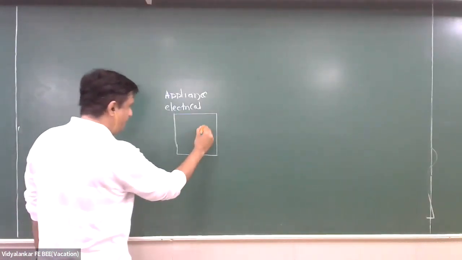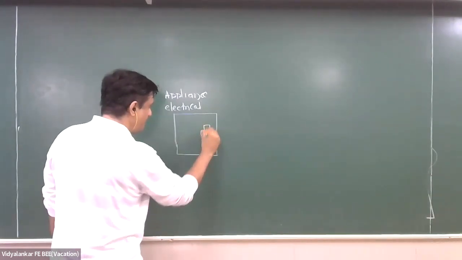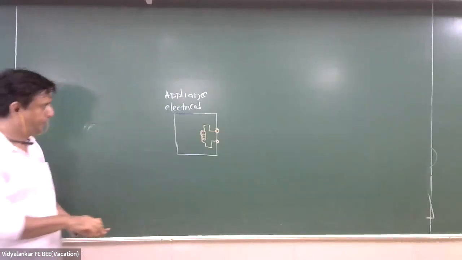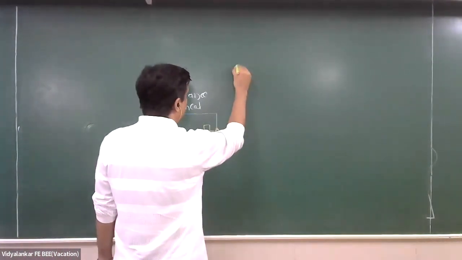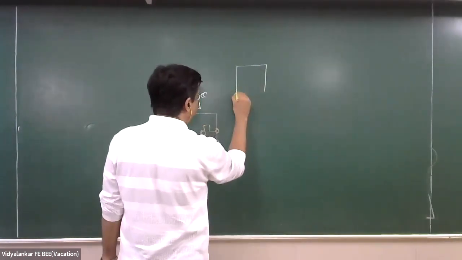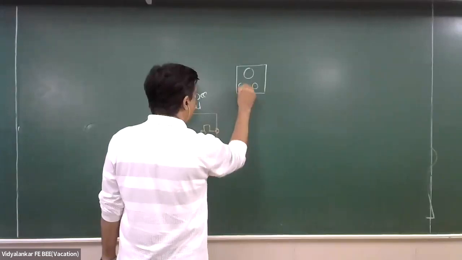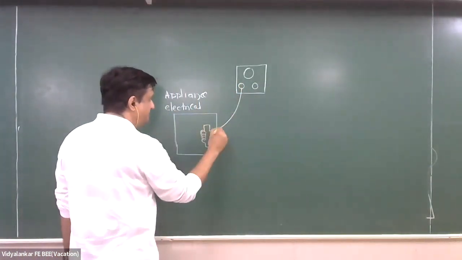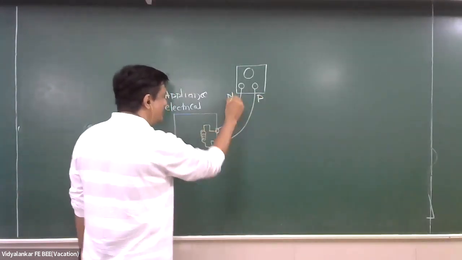Generally, we have a coil there, and we have a socket here. You have got a cable here. This is phase. This is neutral.